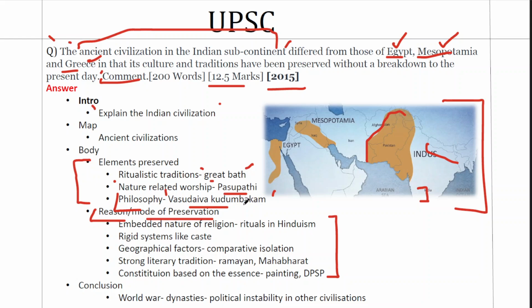And Vasudeva Kudumbakam is very important here because this was used as part of the G20 summit as well. So after three examples, we'll go to the analytical part. Why is Indian civilization preserving or ensuring continuity?